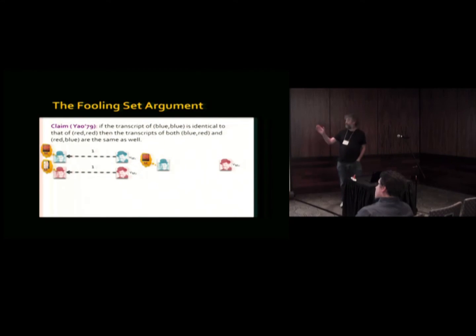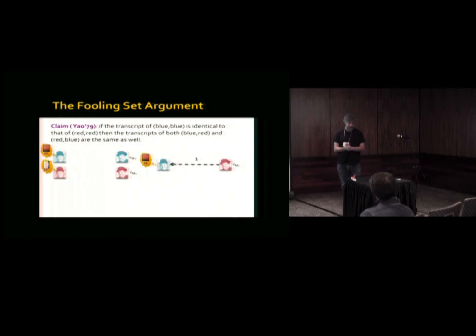Okay? So we just need to see why you cannot have the same protocol on these two pairs. The basic idea of the fooling set argument is that if you do have the same protocol, then if you mix and match them, the same protocol would exactly happen, because the blue guy would think he's in the first situation, the red guy would think he's in the second situation, and they will always have exactly the same output.